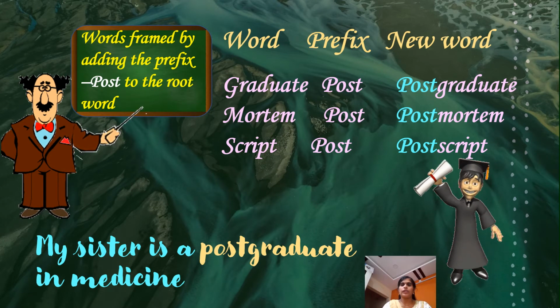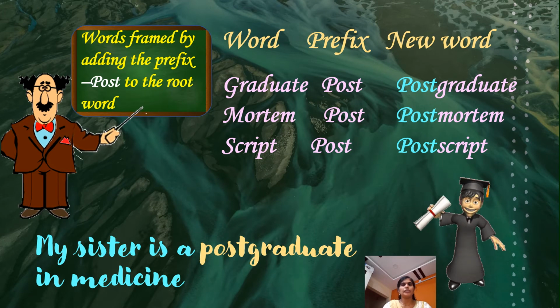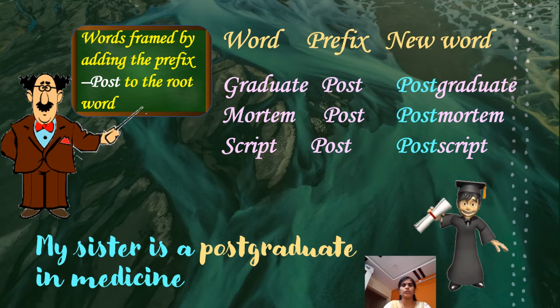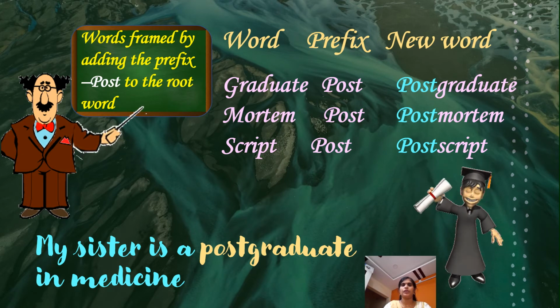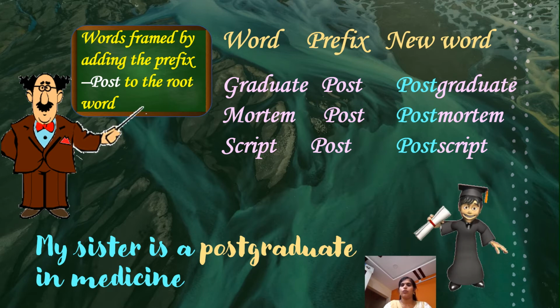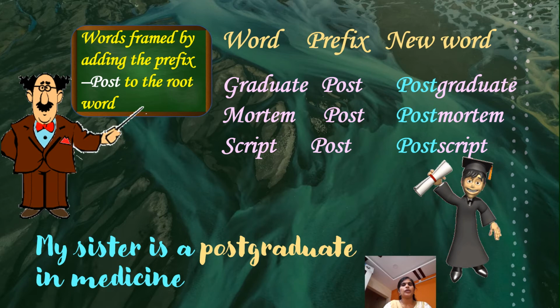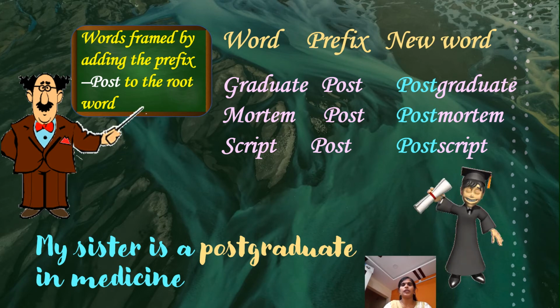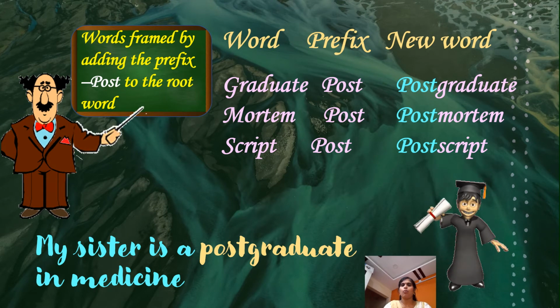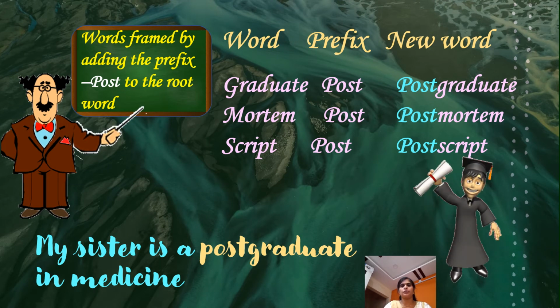Here is another example, children. The words framed by adding the prefix post to the root word. The word post means after, and the words go like this. Graduate, by adding the prefix post, becomes postgraduate. Mortem, postmortem.